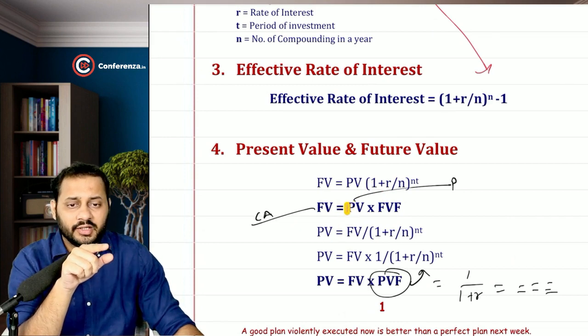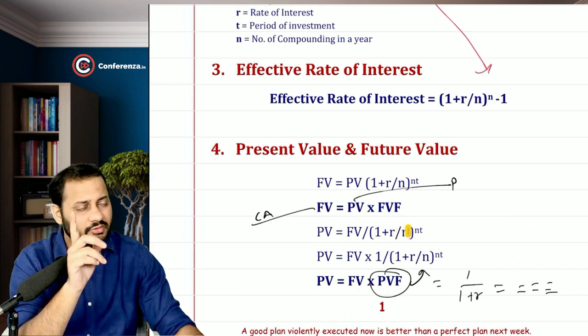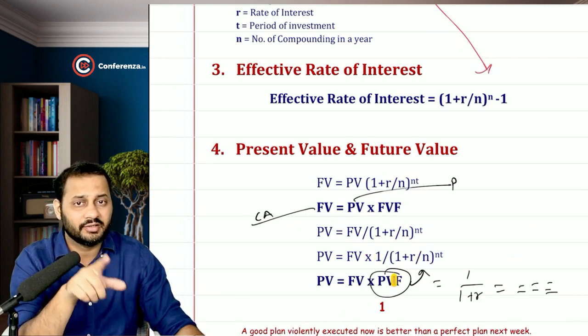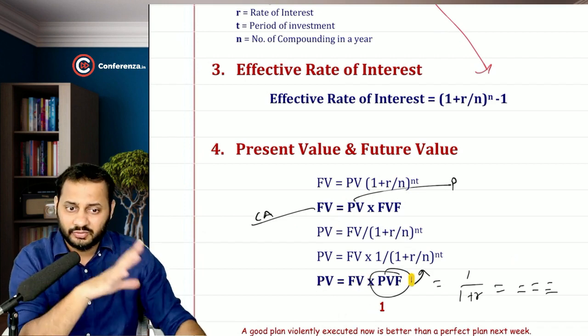Then if you can calculate the present value, it is future value divided by (1 + r/n) to the power nt. This entire 1 divided by (1 + r/n)^nt is called the present value factor. So present value is equal to future value times the present value factor.